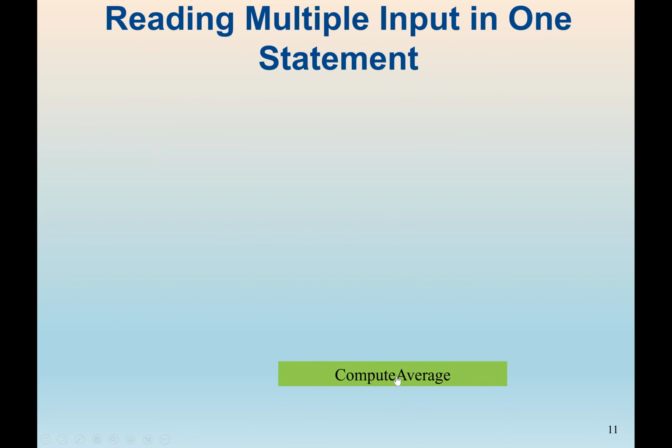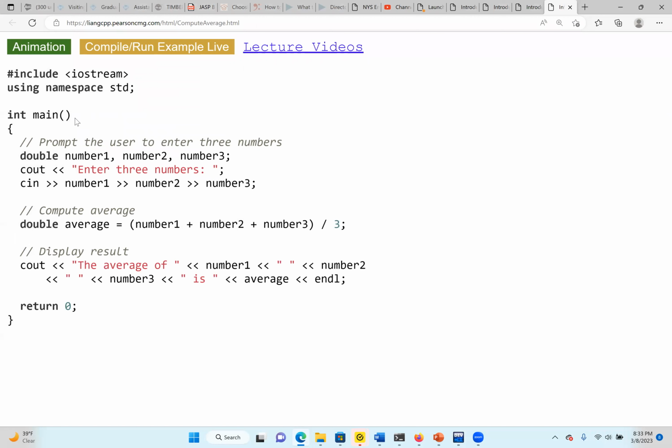And we can see another program here, which is called the average. So here also you can see how we write this. We want to enter 3 values. We can do it in this form, or we can do it separately. So I can have cin double right arrow number 1 semicolon, cin double right arrow number 2 semicolon, cin. So you can have it separately. Or if you do it like this also, it's fine.